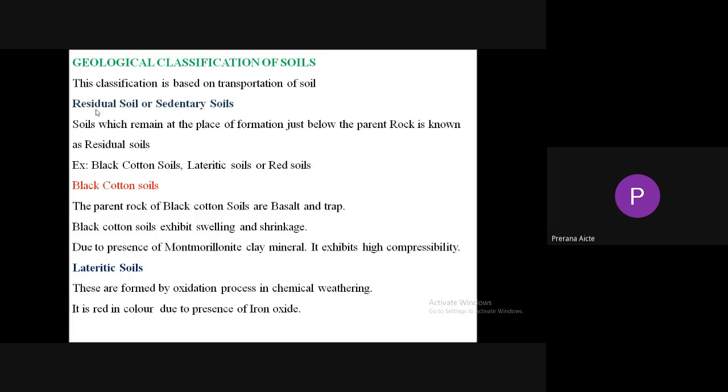The lateritic soils are red in color. This red color is due to the presence of iron oxide. So please remember, lateritic soils are red in color due to the presence of iron oxide.